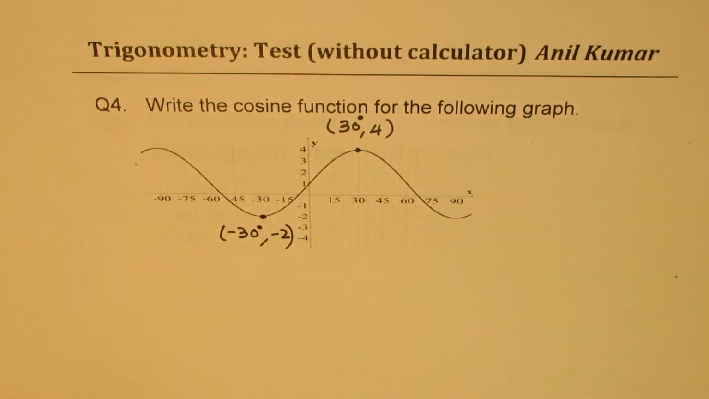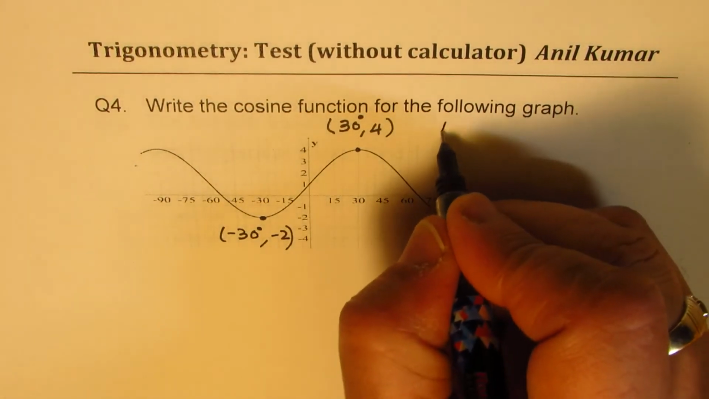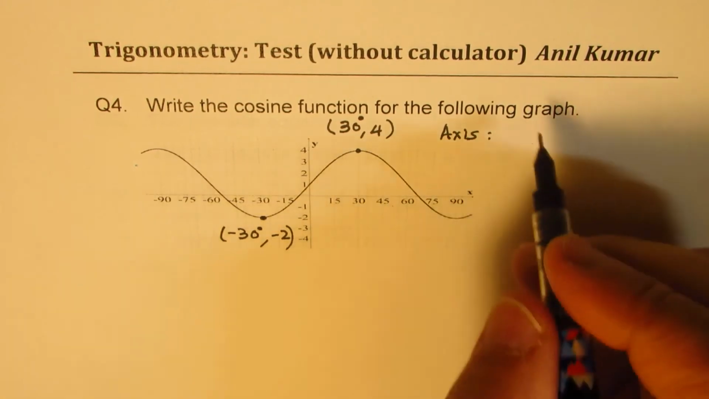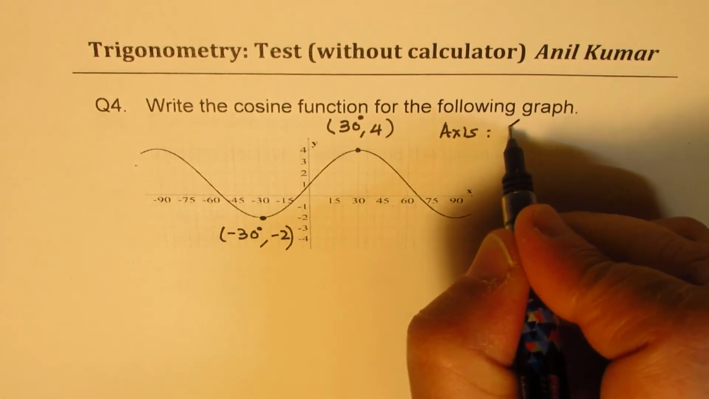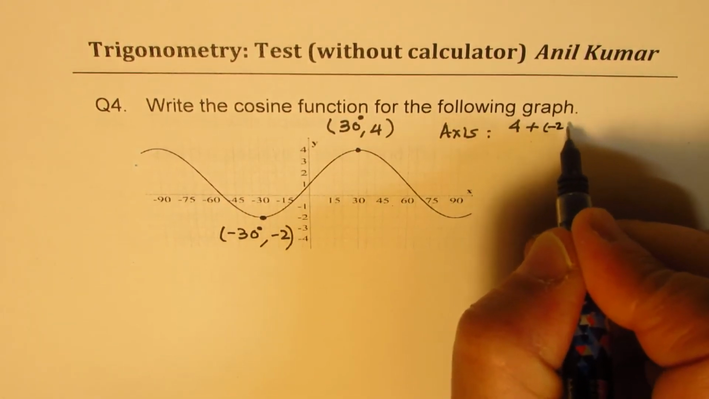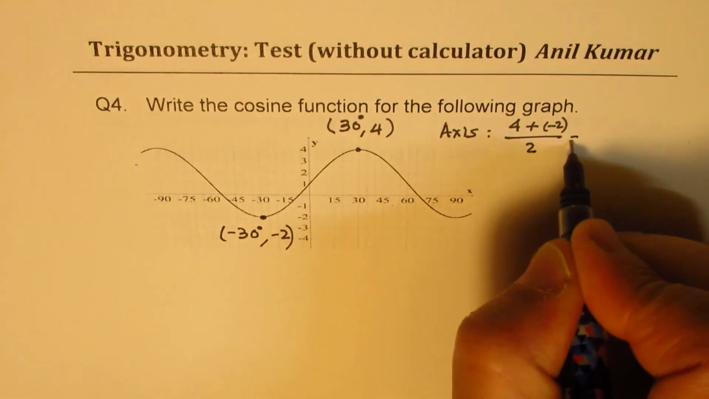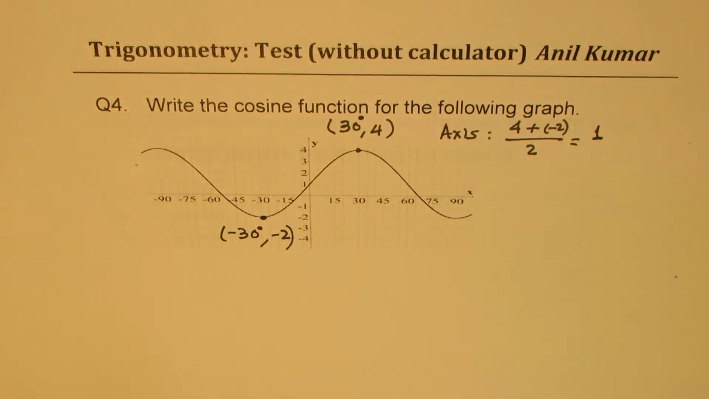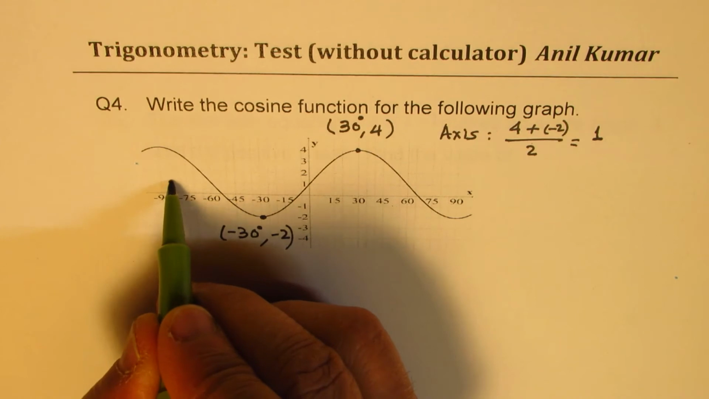Perfect. Now, keeping that in view, I'd like you to pause the video and write the equation of this. We want the cosine function. Perfect? Okay. So let's go with the axis. The axis will be maximum plus minimum divided by 2, which is 4 plus minus 2 divided by 2. So that is 2 over 2, 1. So the axis of this graph is at 1. Okay? So that is the axis.